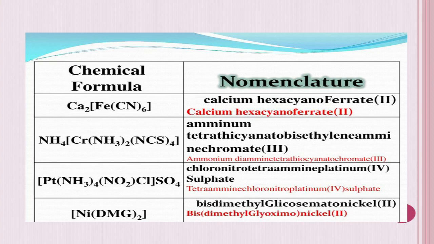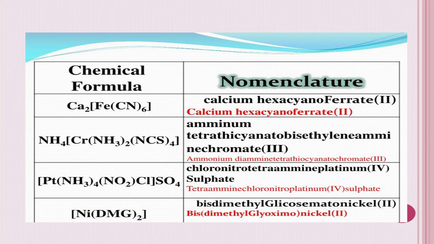Next, [Pt(NH3)4(NO2)Cl]SO4. What is that? Now SO4, sulfate, is a negative ion. We know that, isn't it? If it is a negative ion, then the complex is a cationic complex, positive ion complex. So how can we name it? Okay, first of all, we got to name the ligands.